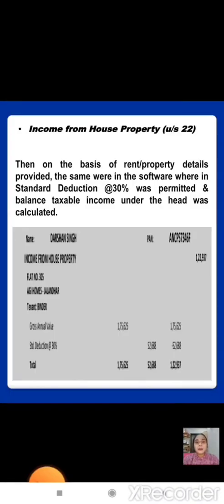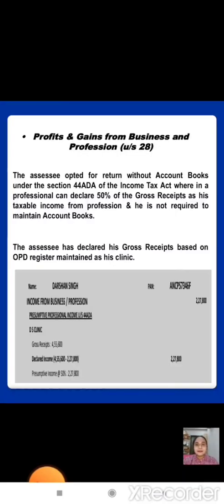Income from house property. On the basis of rental property details provided, the same were entered in the software wherein standard deduction at the rate of 30% was permitted and balance taxable income under the head was calculated.